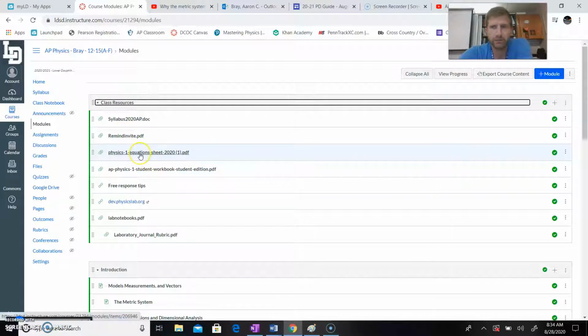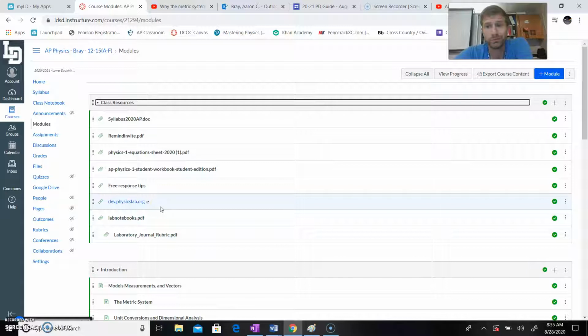This is the equation sheet that you get all year for this class. This is something you can have out for tests, quizzes, anything that we do in class. It's what you get to use on your actual AP exam. Student workbook that we'll be using intermittently, not all of it, but I might be pushing pages of this to you independently. So you might not have to do too much with that. Some free response tips that we'll get into later once we start doing free response style questions. And some rules I have on lab notebooks, the formatting and the grading rubric I use for lab notebooks.